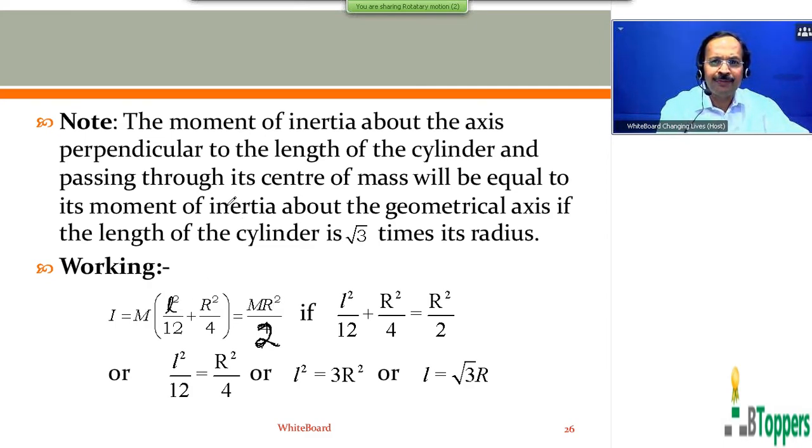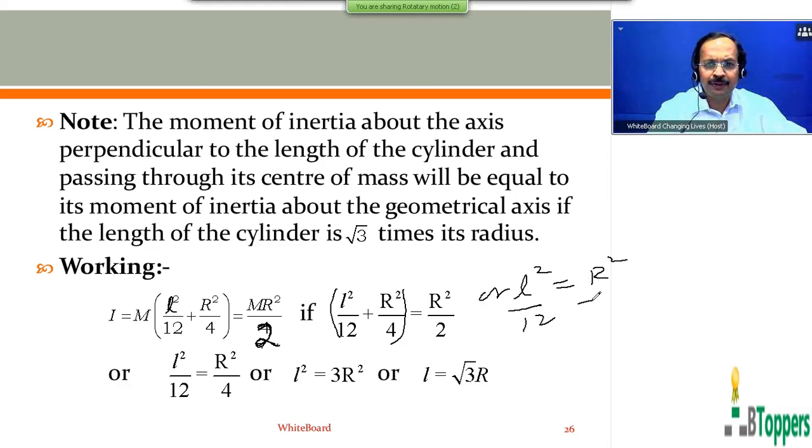Moment of inertia about the axis perpendicular to the length of cylinder and passing through center of mass is given by m into (L square by 12 plus R square by 4). And these two will be equal if L square by 12 plus R square by 4 is R square by 2. Or you can simplify this further: L square by 12 is equal to R square by 2 minus R square by 4.